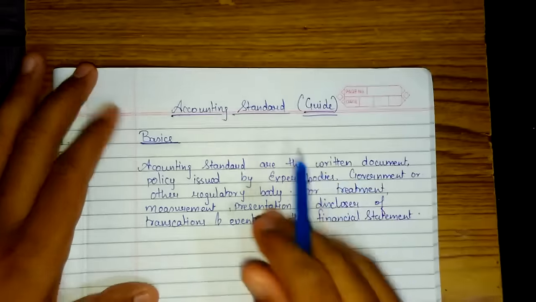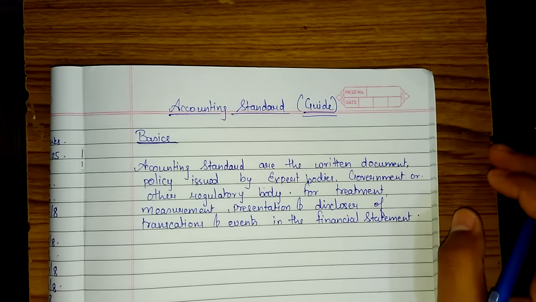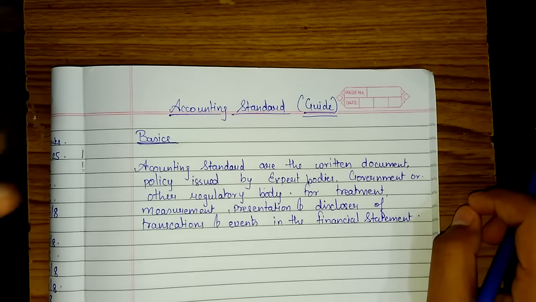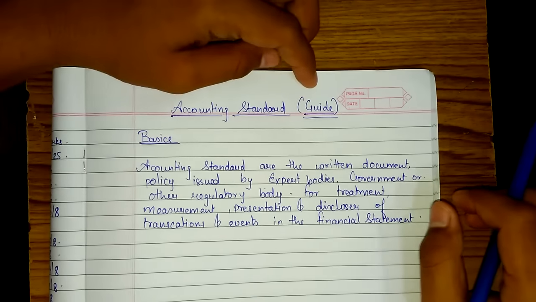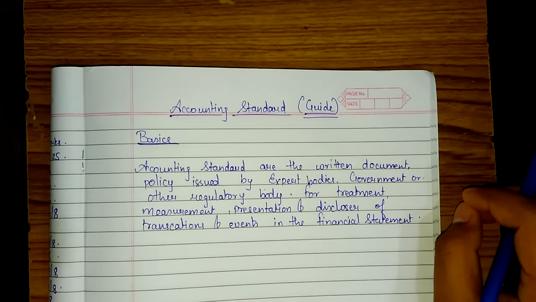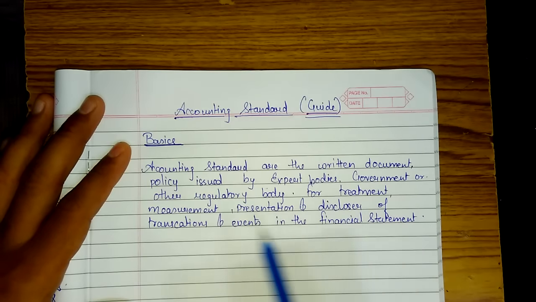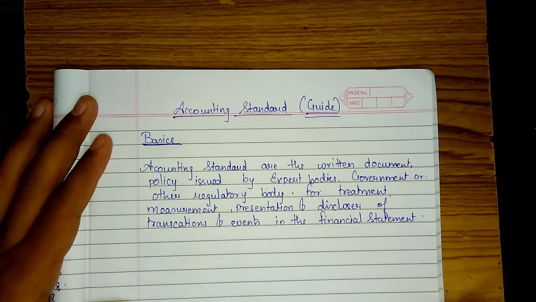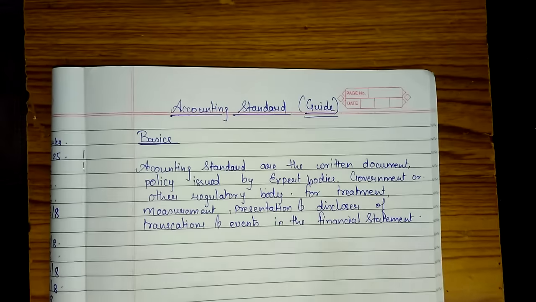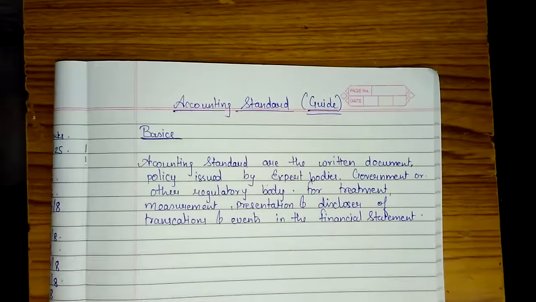Hope this paragraph is quite self-explanatory to you. It is written in simple words, so I don't need to teach what is accounting standard now. So the simple meaning of accounting standard is a guide. It gives direction to a person on how to treat, measure, present and disclose the transaction and event in the financial statement. As simple as that. If you have listened to what I said, please rewind the video and write it down over here, note whatever I said earlier.